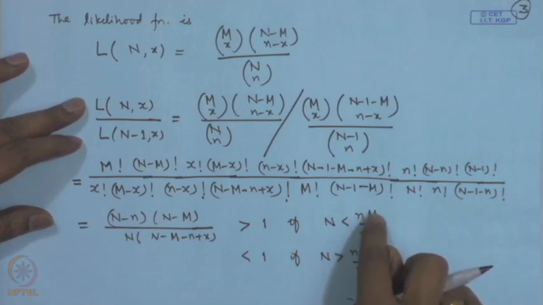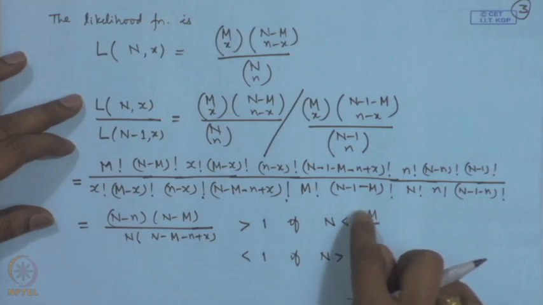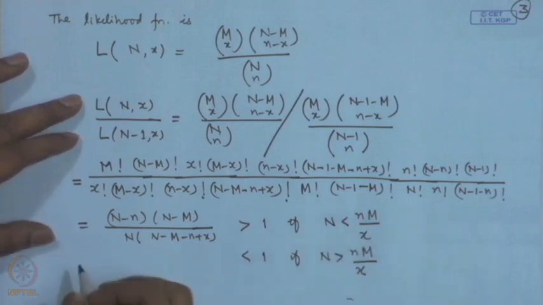Naturally, nm by x need not be an integer, although x, n and m are integers, so this expression need not be an integer. So, we may take the integral portion of nm by x as the maximum likelihood estimator for n.